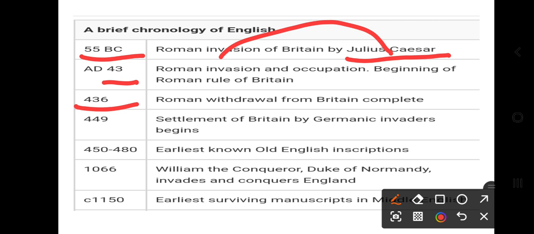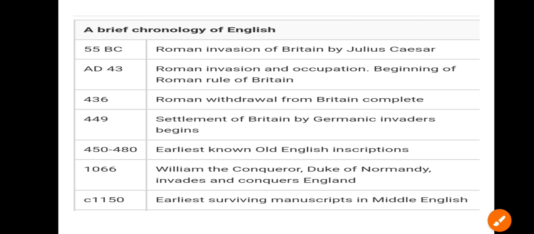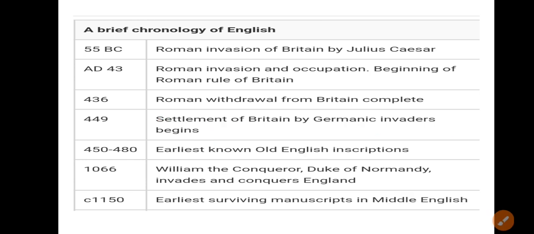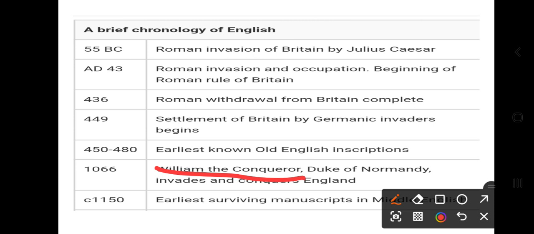Who? The Romans. Then they completely withdrew from Britain, and then the settlement of Britain by Germanic invaders. We have read that the Germanic invaders began to settle in Britain. Then the earliest known Old English inscription. So inscriptions tell us about Old English, right? Then William the Conqueror, Duke of Normandy in modern France,